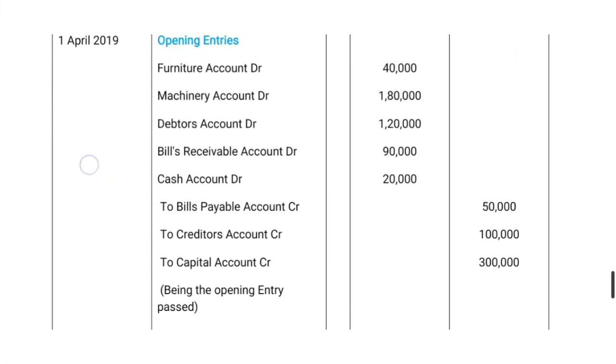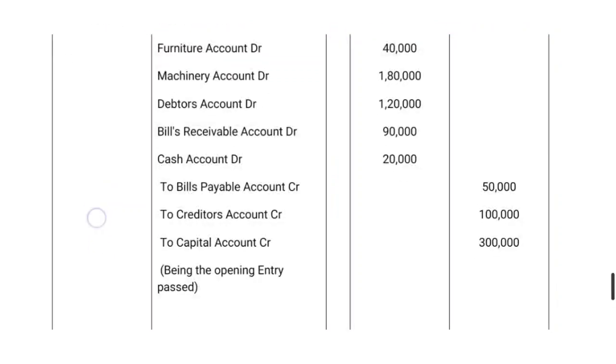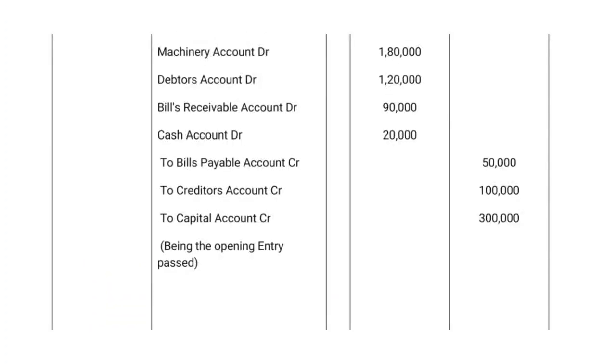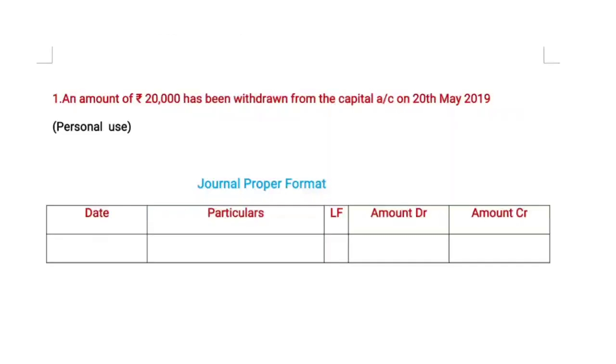Comparing both balances, 40,000 plus 1,80,000 plus 1,20,000 plus 90,000 plus 20,000 is equal to 3 lakhs plus 4 lakhs 50,000. The credit side also comes to 4 lakhs 50,000. Both are equal, so we don't need to find out any goodwill or anything else. The transaction is completed, and the narration is being the opening entry passed. Now the opening entry is completed. Now we are going to pass another entry.